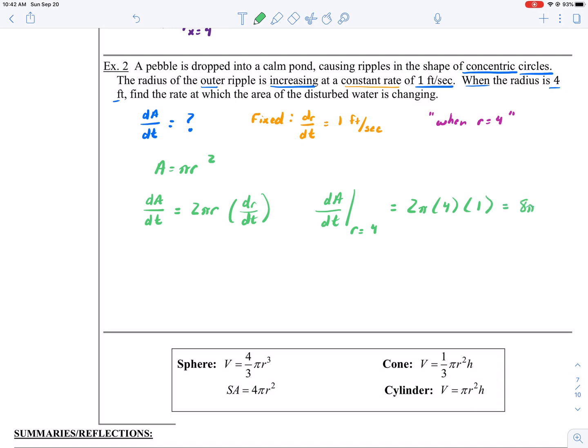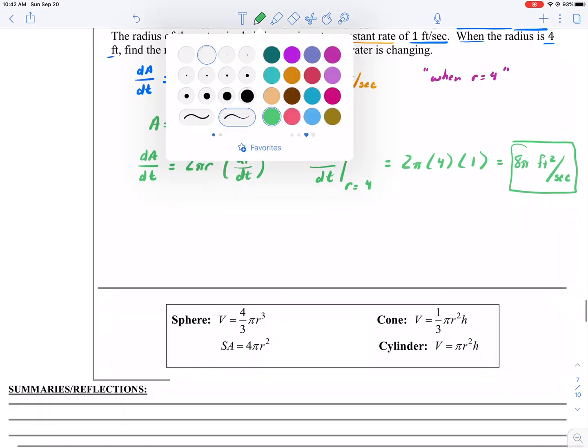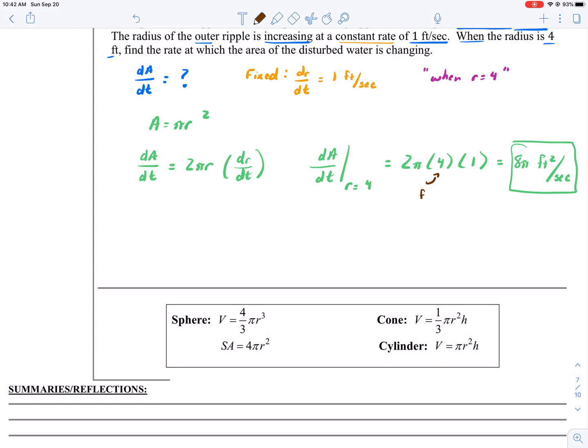It is important that you attach units correctly. There's a couple of ways to go about this. You could make sure that you know that this 4 has a unit. This 4 is in feet, it is a radius, and this is in feet per second. So feet times feet per second gives me feet squared. You can also look at this as an area with respect to time. Obviously area is measured in feet squared, but it is a rate, so you have to do it with respect to time. So the unit is always going to be very important, but you could look at each of these values to help you with your unit if you needed to.